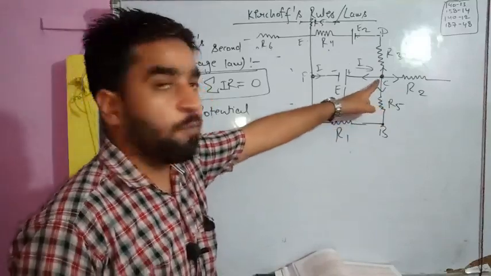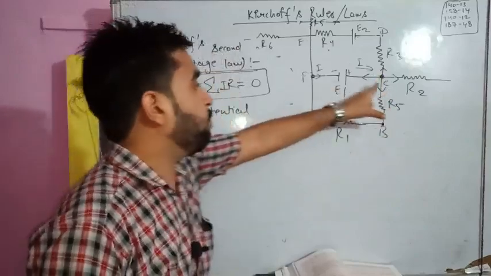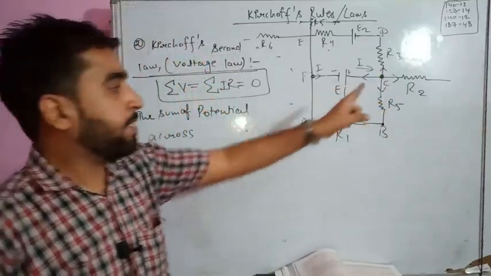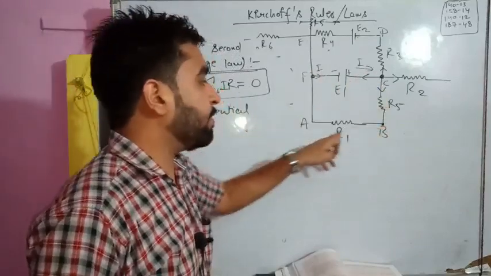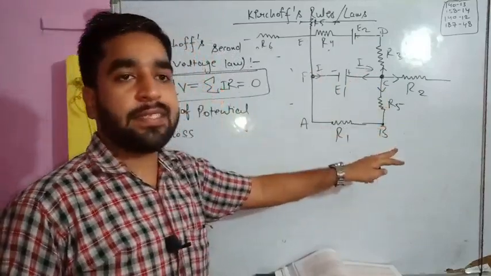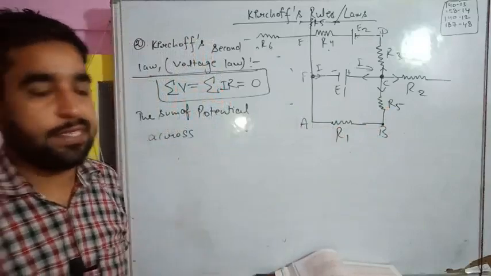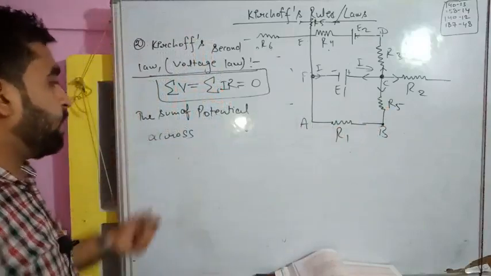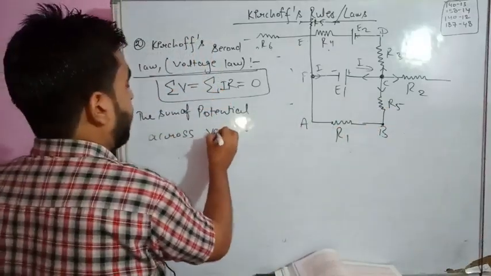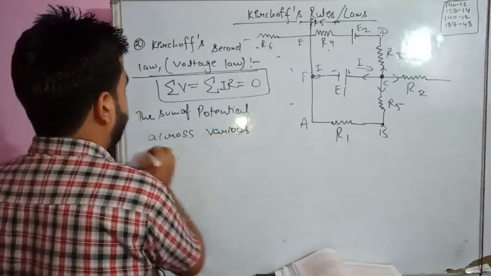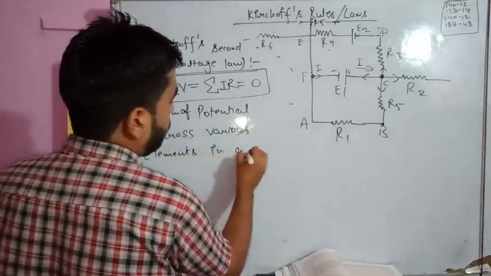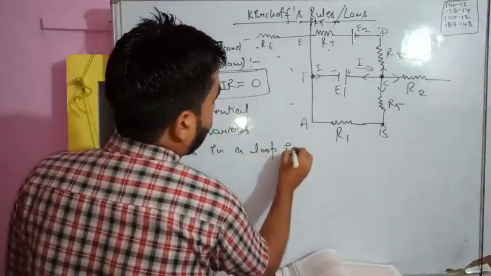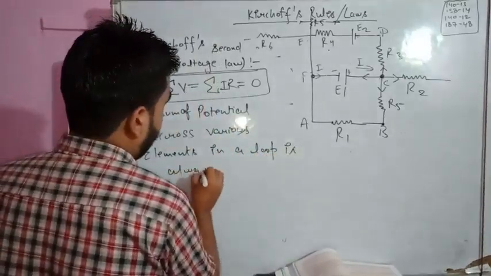Suppose we are starting from point C and we are coming back to point C. So that's a continuous loop. In the loop there are various elements, and across the various elements there is potential difference. So the sum of potential across various elements in a loop is always equal to 0.